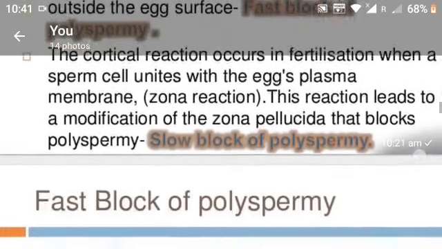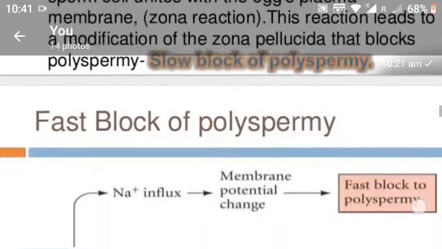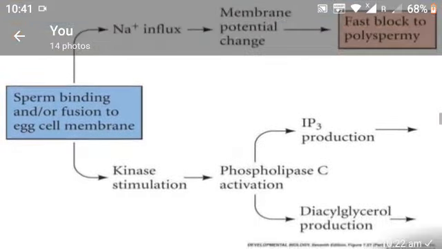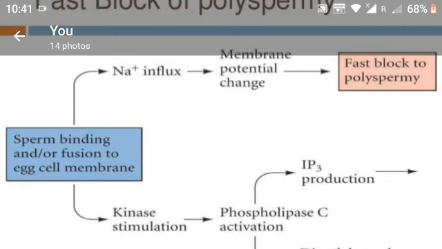See in this slide, the first block of polyspermy: sperm binding and fusion with the egg membrane, sodium influx, membrane potential change, and first block of polyspermy.